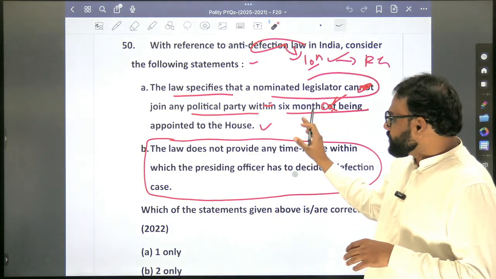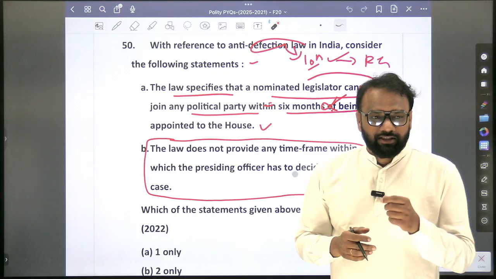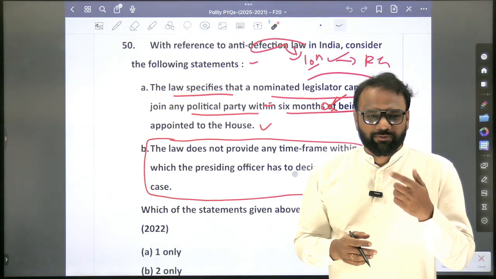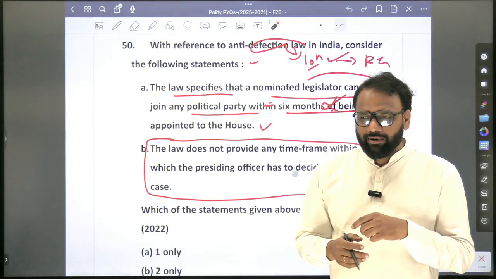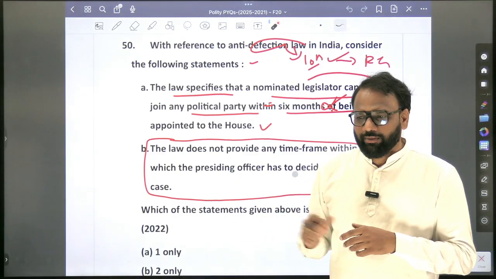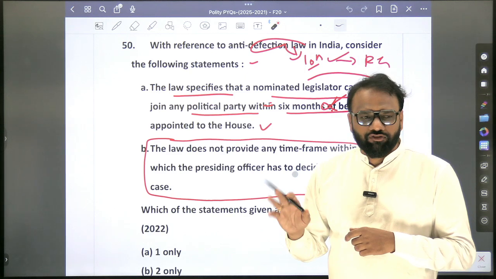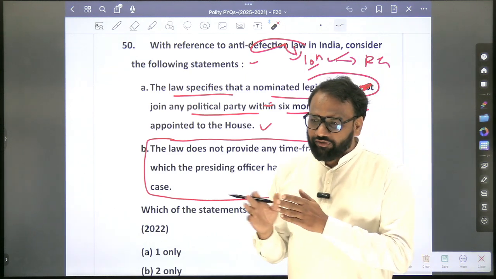So now when it comes to defection, who will decide this case? The presiding officer. In case of Lok Sabha, it will be the Speaker. In case of Rajya Sabha, it will be the Chairman. In case of states also, it will be the Speaker or Chairman, depending.